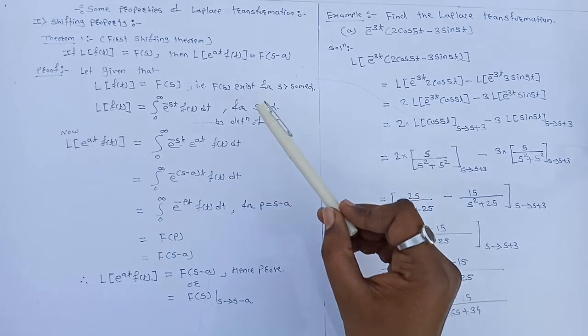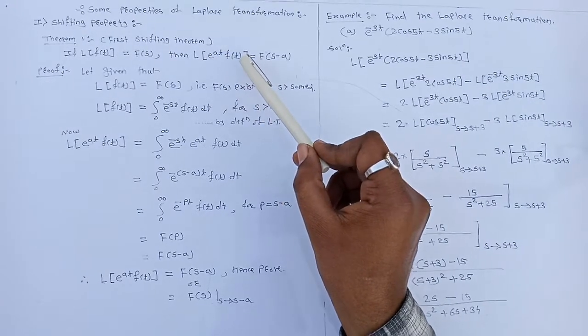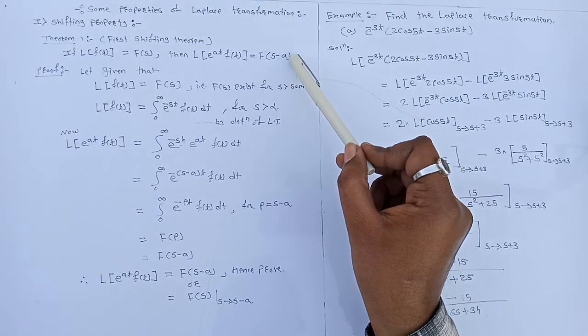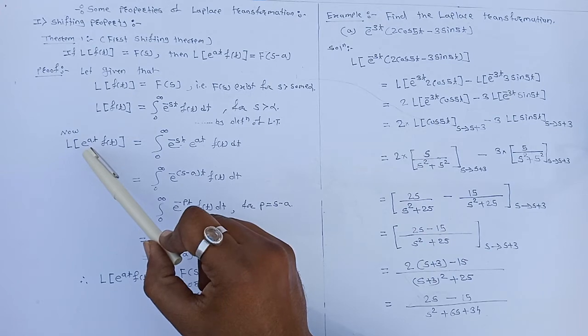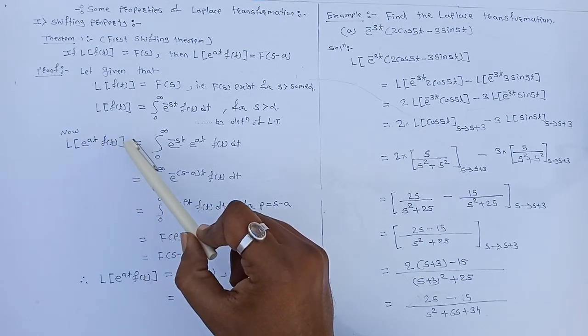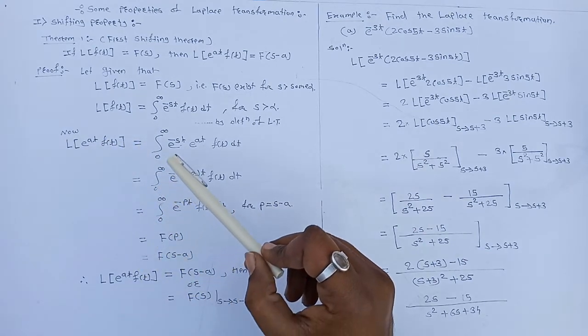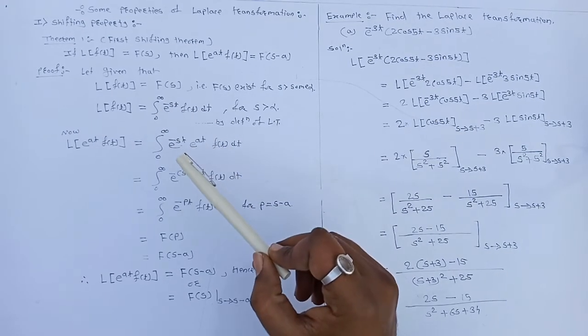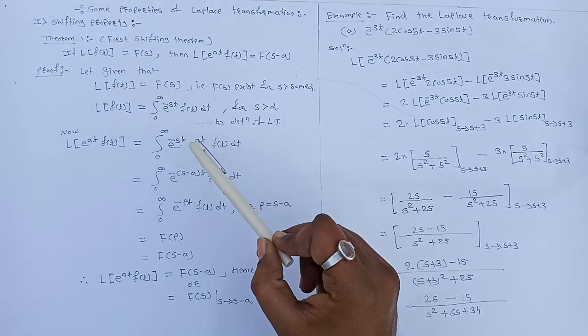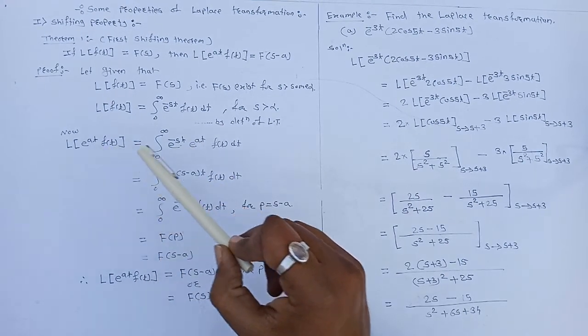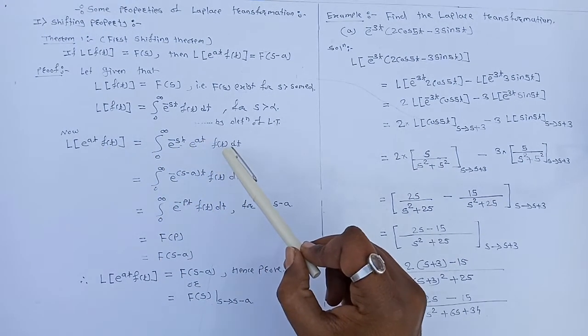Now we have to show that Laplace of e raised to power at f of t is equal to F of s minus a. Consider Laplace of e raised to power at f of t. Applying the definition of Laplace transformation, it is equal to integral from 0 to infinity of e raised to power minus st into e raised to power at f of t dt. That means if Laplace of f of t is the integral of e raised to power minus st into f of t, similarly for this it is e raised to power minus st into e raised to power at f of t dt.